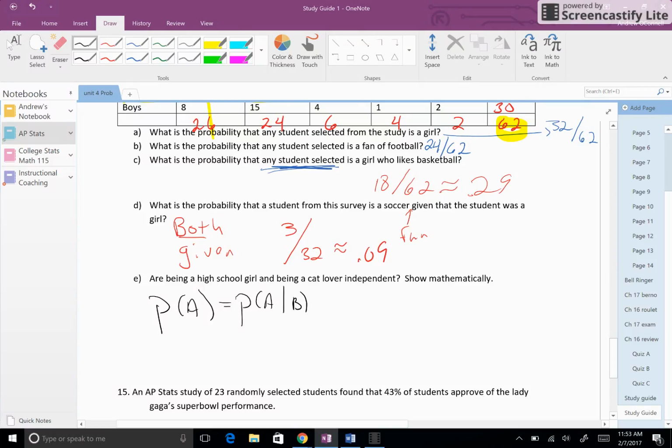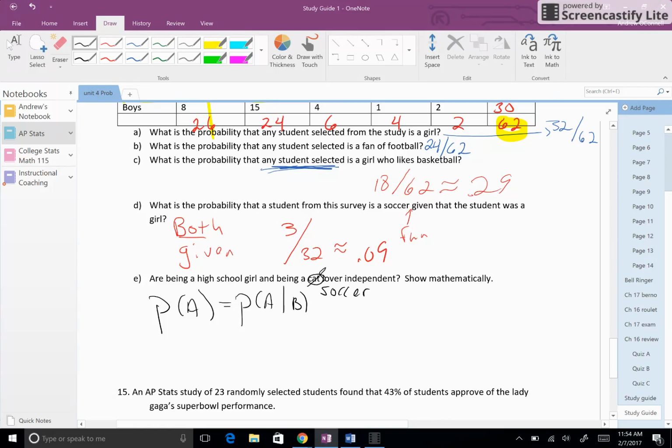So, O'Connell, why are you talking about cats? I wasn't thinking about my cats, but I based most of this review off of your test. And, well, you can kind of guess what's part of the table in the test. So, let's change this from cat to high school girl, and we already talked about soccer, right? Well, I didn't give you any probabilities on cats. Or we could just change the word cat to soccer, or if you would prefer, if you personally want to change your table to cat, it shouldn't make a difference.